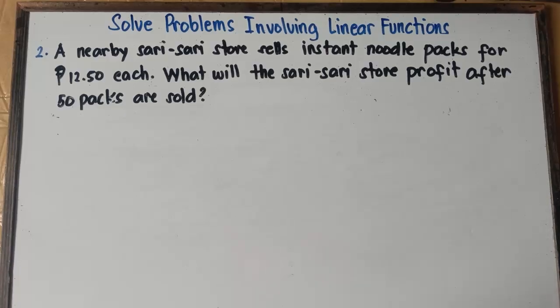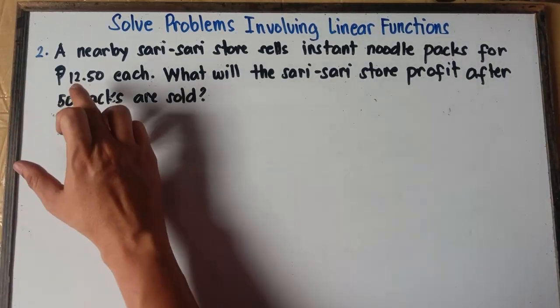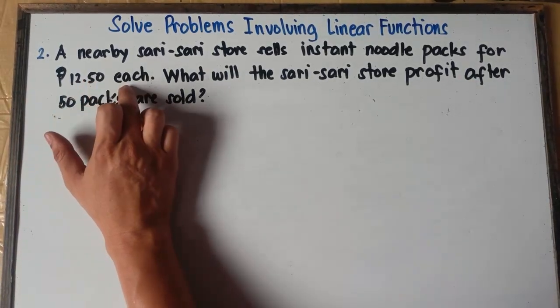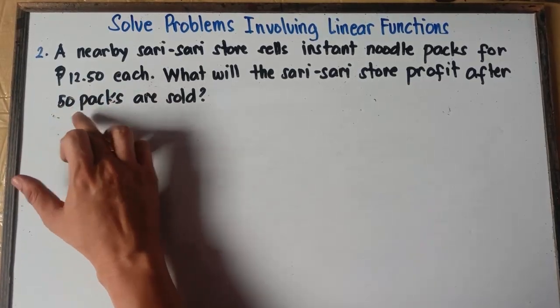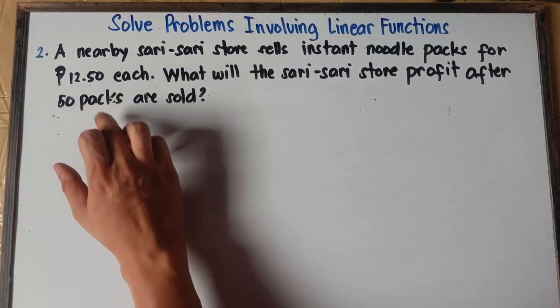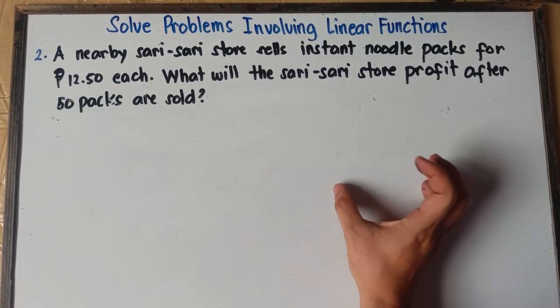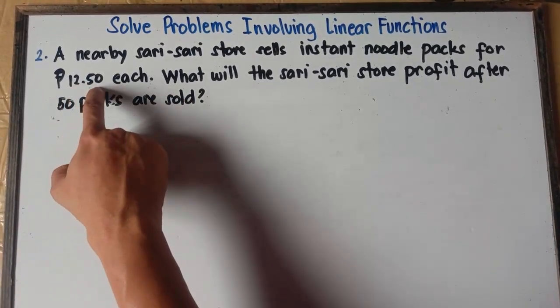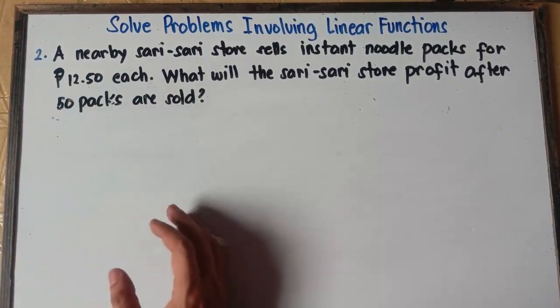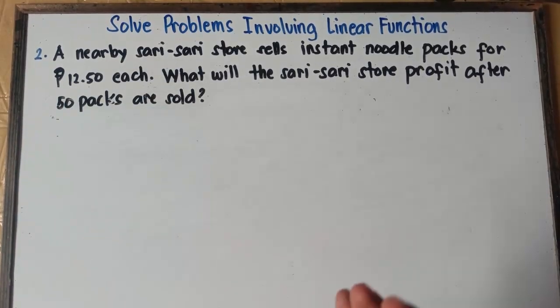Now, with this given example number 2, class, if you understand the problem, this will be very easy, because the instant noodle packs are sold at 12 pesos and 50 cents each. If you sold 50 packs, to get the total sales you just simply multiply. Basic math, class. To do the mental math, you just multiply, and that will be the total sales.